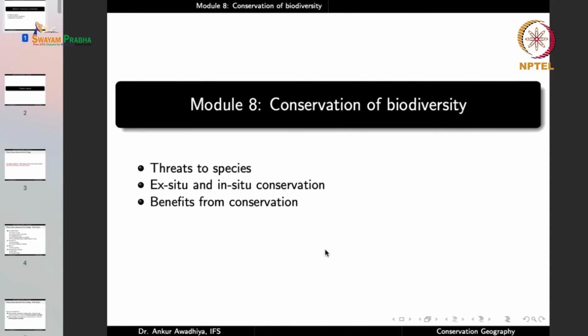In the second lecture, we shall have ex situ and in situ conservation. Ex situ refers to conservation that is off-site. In situ refers to conservation that is on-site. So, you can perform conservation of species, conservation of biodiversity, either in the habitat where they are being found. For instance, if you conserve a forest where animals are found, if you convert that into say a national park or a wildlife sanctuary and manage it in such a manner that the species are protected and conserved, then we will call it an in situ conservation, conservation on the site where the species are found.